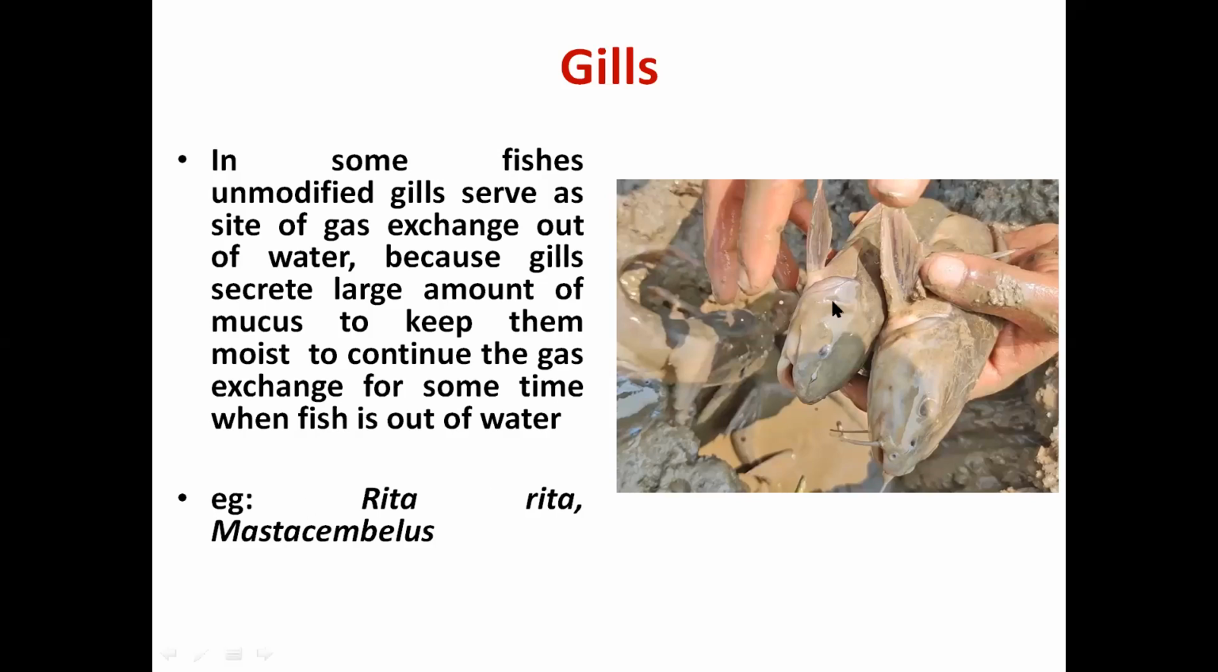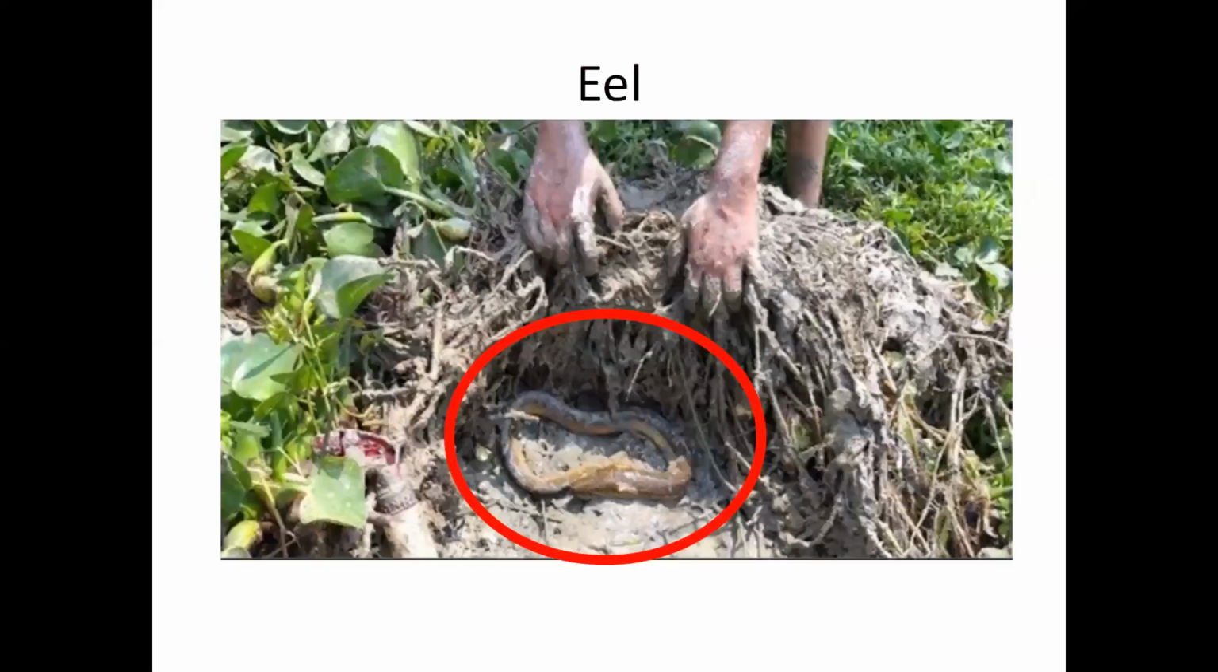Just see, this is the catfish which is taken just out from the mud. Their gills are specialized for gaseous exchange outside the water. Here also see the leaf, and below this there is no water, just the moisture. In this moist condition they also use their gills and the skin for respiration.